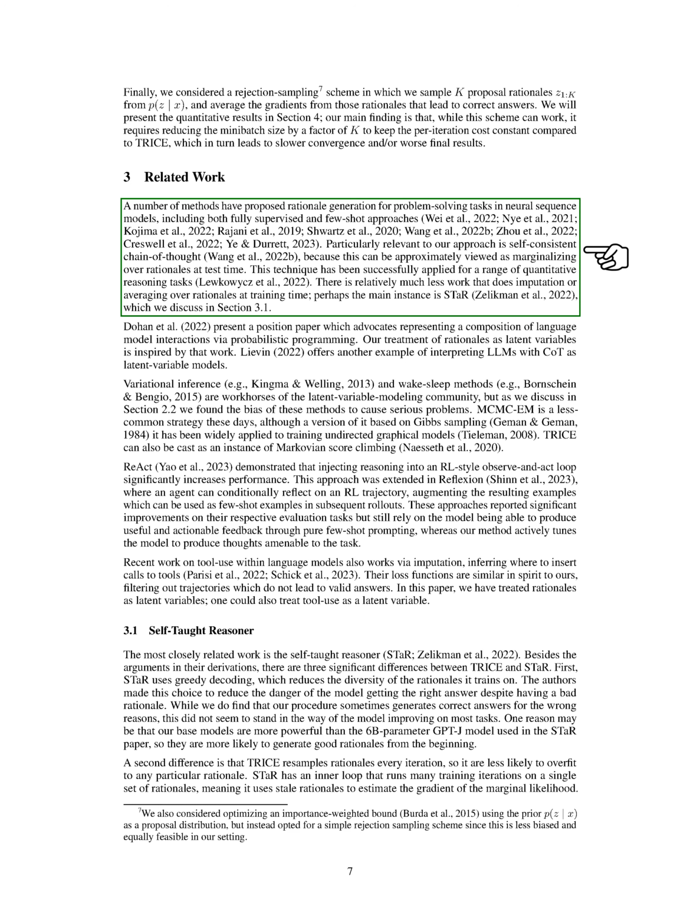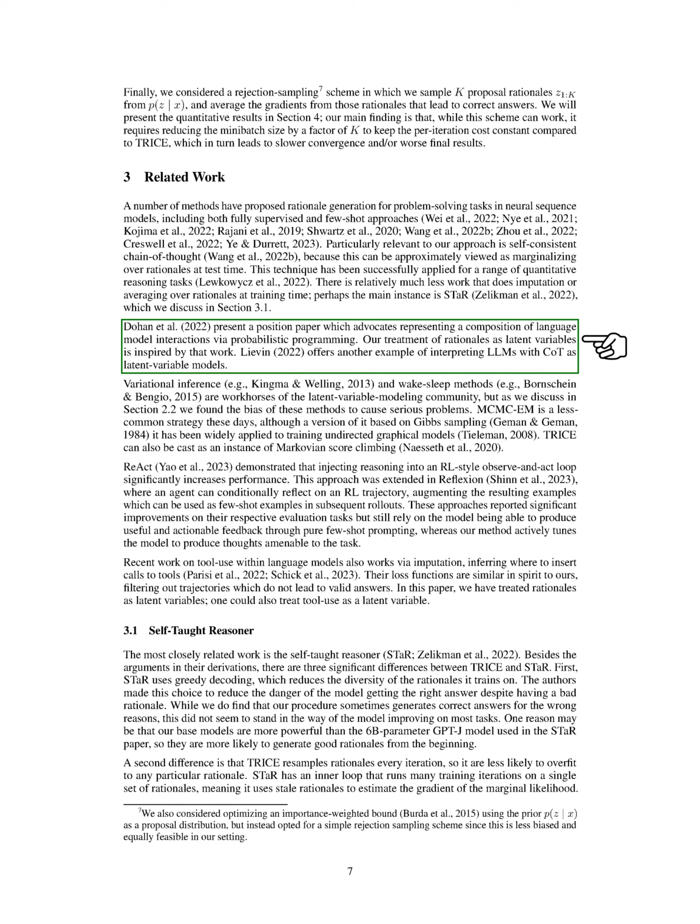However, there are fewer methods that use imputation or averaging over rationales during training. One notable example is the STaR method, which we will discuss later. Some researchers have suggested representing a composition of language model interactions through probabilistic programming. We have been inspired by this work and treat rationales as hidden variables in our approach. There are other examples of interpreting language logic models with chain of thought as hidden variable models.